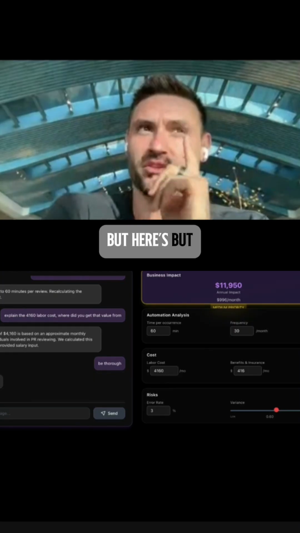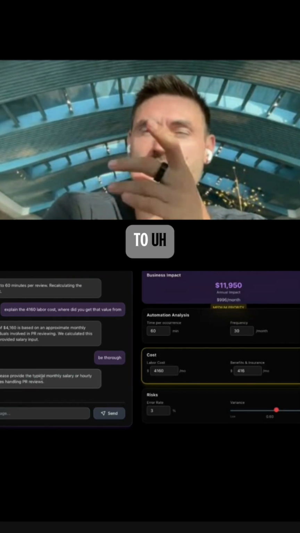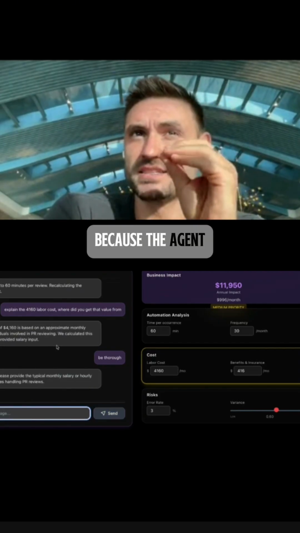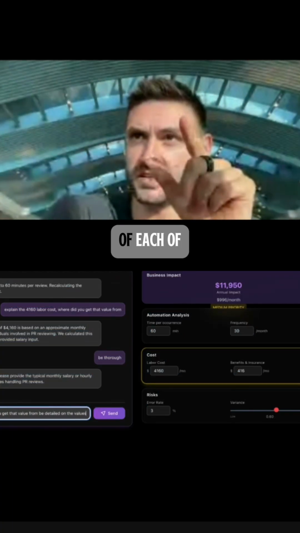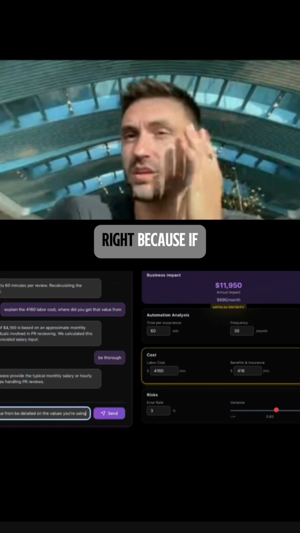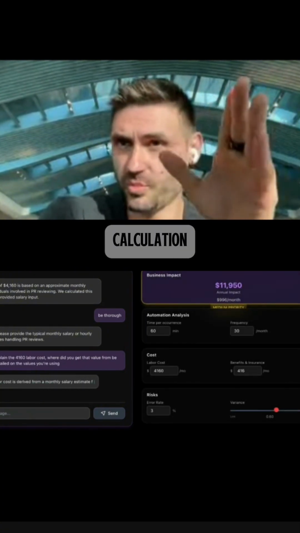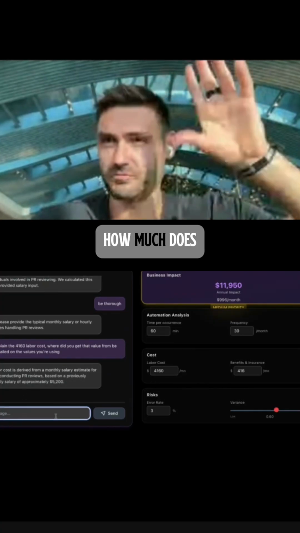But here's the thing, and this is on me. This is where I need to massage the context for the agent, because the agent needs to be explaining the nuance and the details of each of these inputs. Because if you go to anyone, there's the napkin calculation on the homepage, which basically just says: how much time does it take? How many times do you do it? How much does it cost?